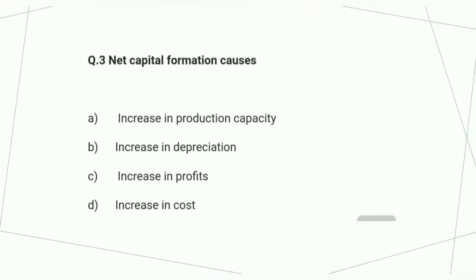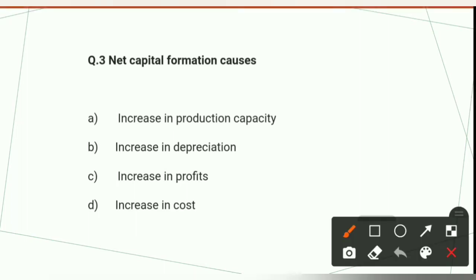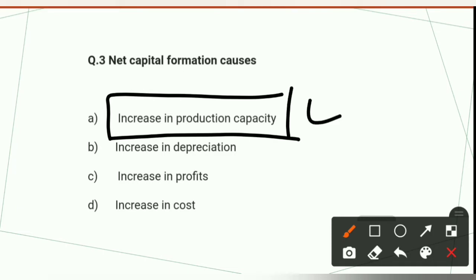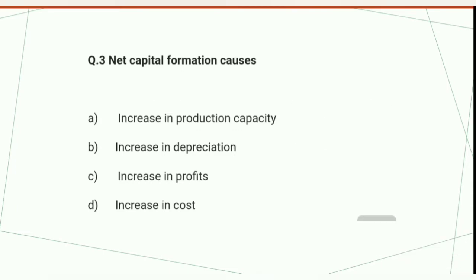Now see question number 3 here. Net capital formation causes. Option A is increase in the production capacity. Second is increase in the depreciation. Third is increase in the profits. And fourth is increase in the cost. Net capital formation causes increase in the production capacity. Option number A is the correct option for this question.